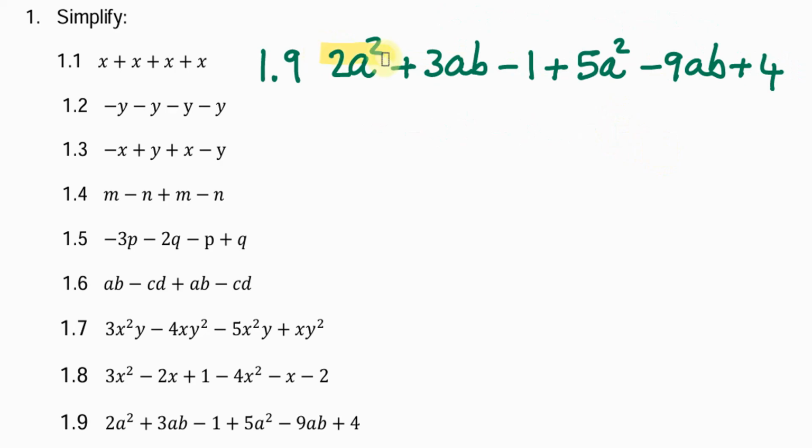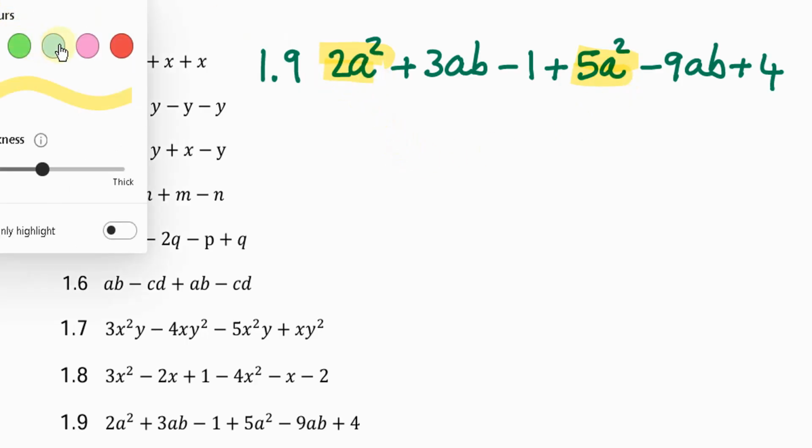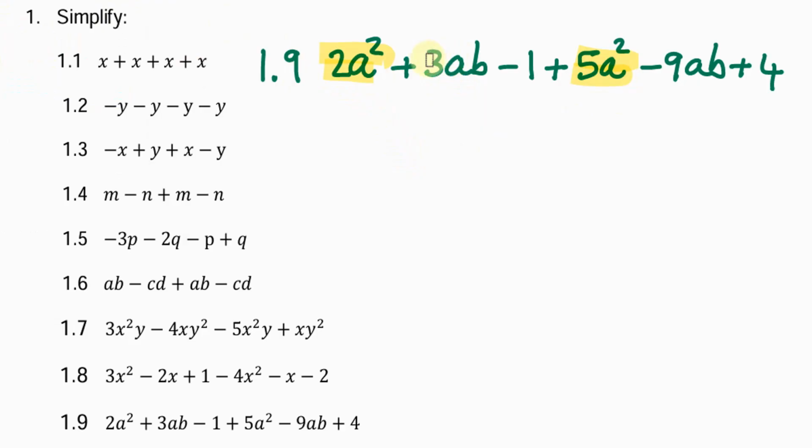2a squared and 5a squared are like terms because they have the same letter and the same power. Then of course 3ab and 9ab are like terms. They also have the same letters and the same power. Then negative 1 and 4 will be like terms. They are both constants.